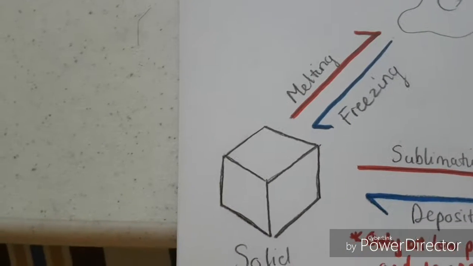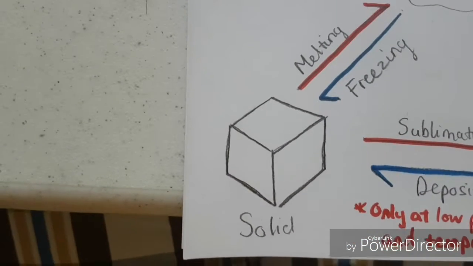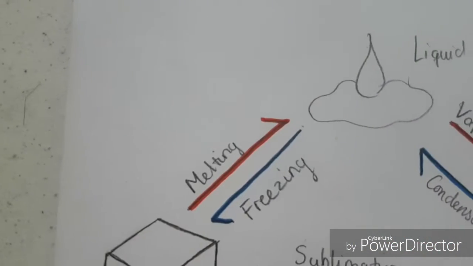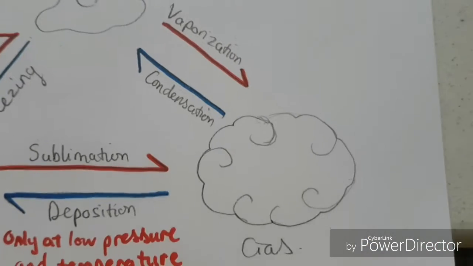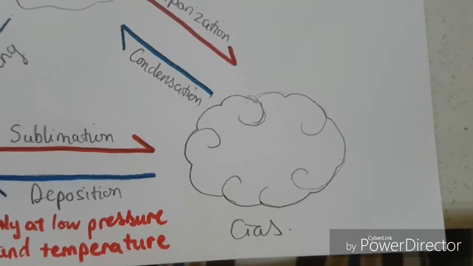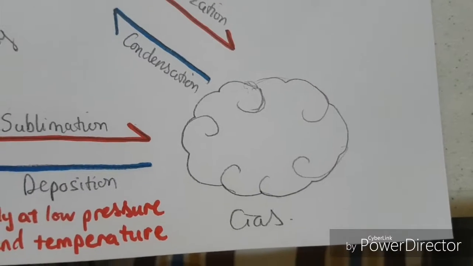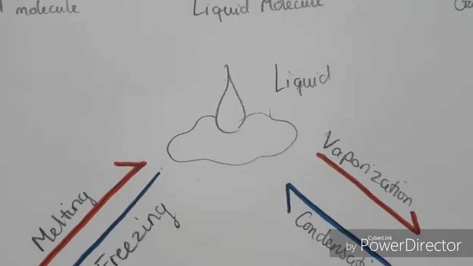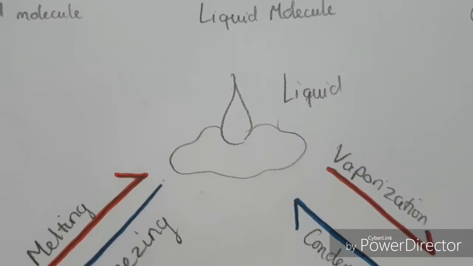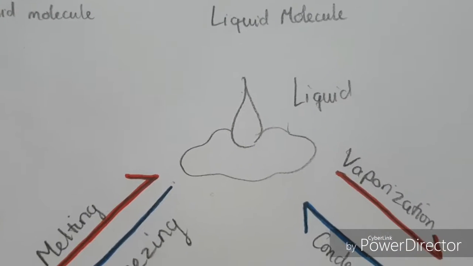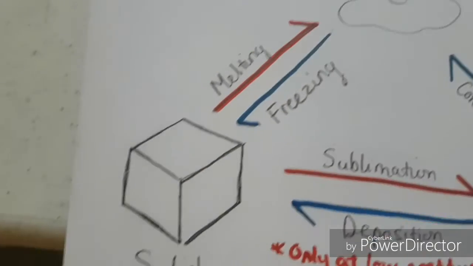phase. For normal phase changes, when a solid absorbs energy, it becomes a liquid through a process called melting, and when a liquid receives energy or heats up, it becomes a gas through a process of vaporization. In contrast, when a gas releases energy, it turns into a liquid through condensation. Meanwhile, as a liquid is cooled down, its molecules release energy and slow down, which eventually freezes into a solid.